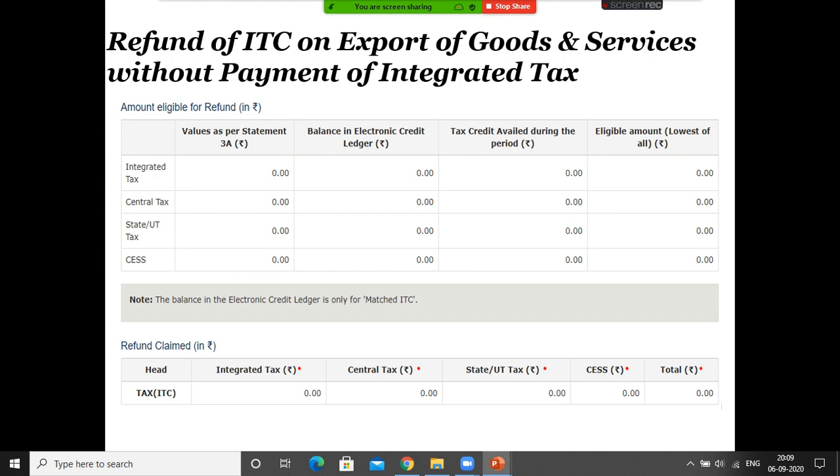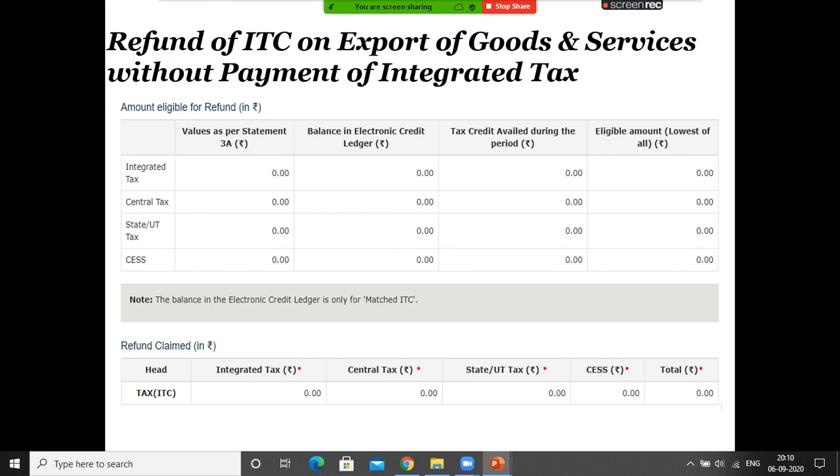Based on the formula, like export turnover of 10 rupees out of total turnover of 20 rupees into ITC of 1 lakh rupees, so 50,000 rupees is your refund eligibility. Out of that eligibility, in the electronic credit ledger you have 40,000 rupees, so 40,000 will be granted. Third, I am coming. For the refund period you have only 10,000 rupees of input credit. So only 10,000 will be granted because for that particular period your purchase is 10,000 only, right? So accumulated past refund will not be granted. For that period, whenever you are applying for refund, what is the balance? The lowest of the 3 will be granted as refund, right?